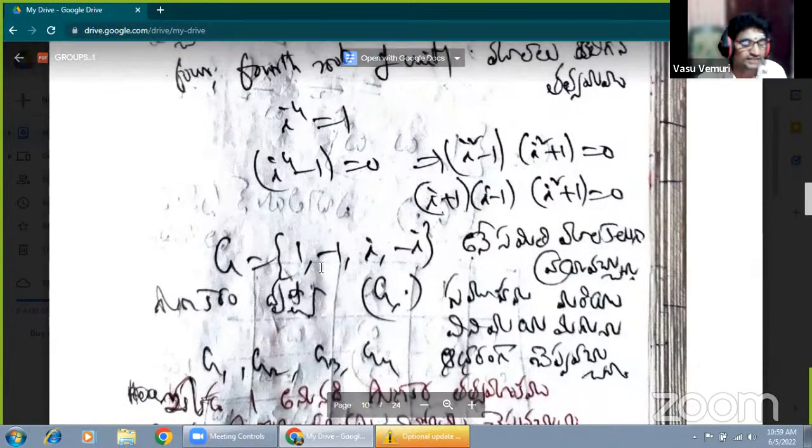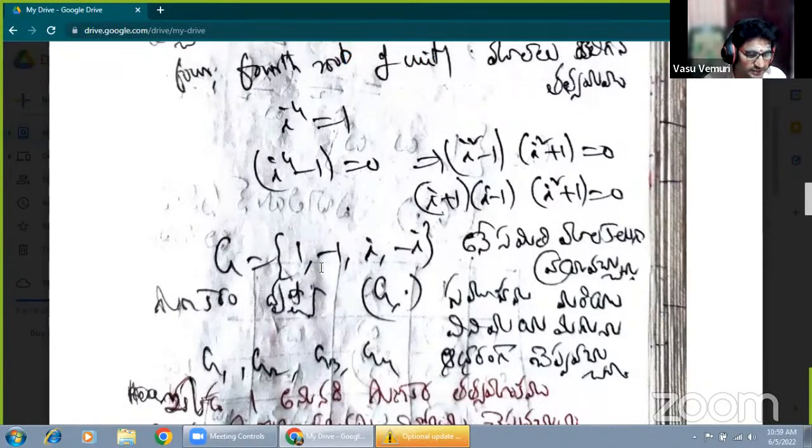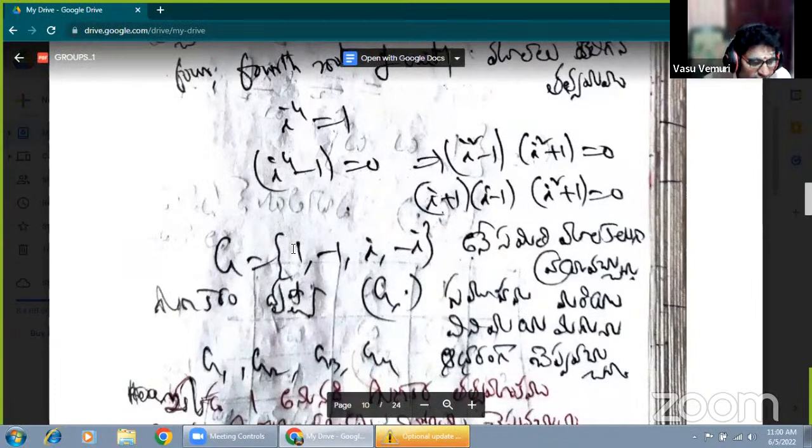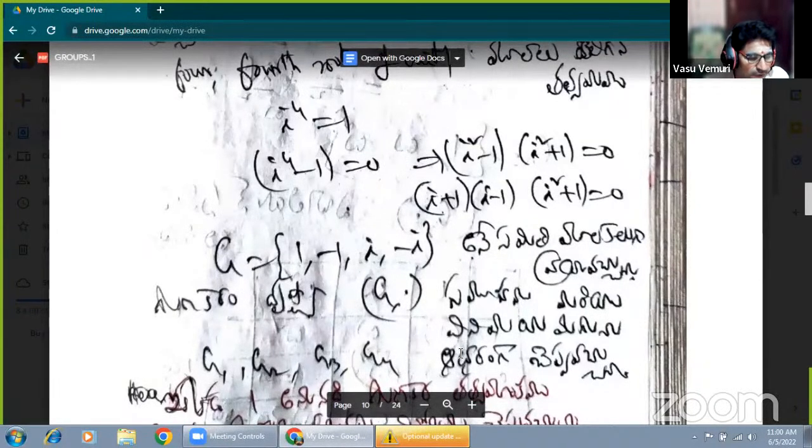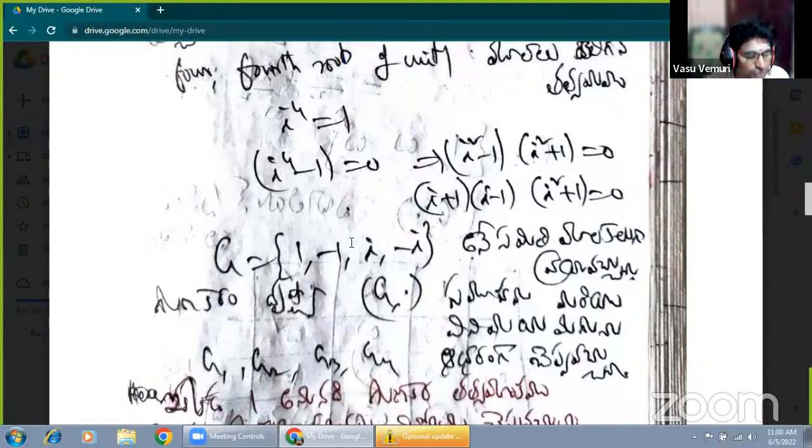Finite means the group must be finite. Given the set, the number of elements of the group is fixed. Fixed elements means when the elements are finite, that is called a finite group. Otherwise, it is an infinite group. Yesterday, I also explained finite and infinite groups. Now, according to that, the number of elements given in the set is 4. So the order of the group is mod G equal to 4. Order of group denoted by O of G equal to mod G. Mod G means the cardinality of the group.